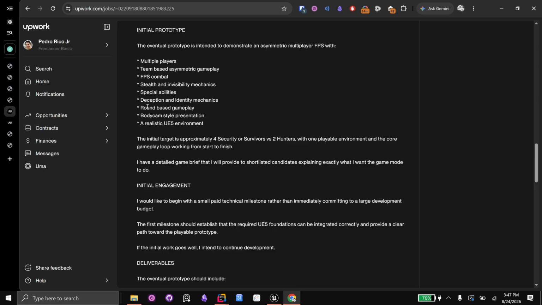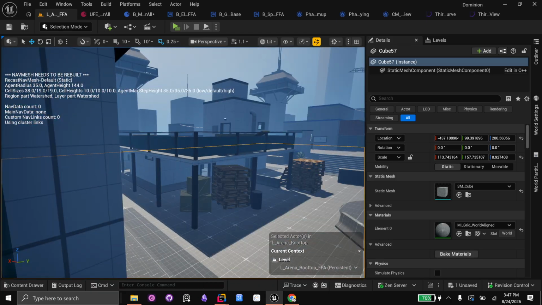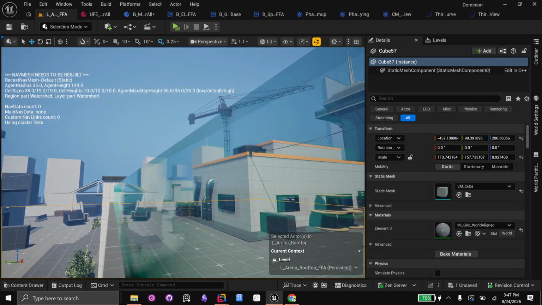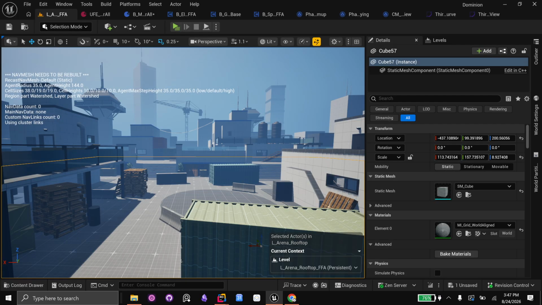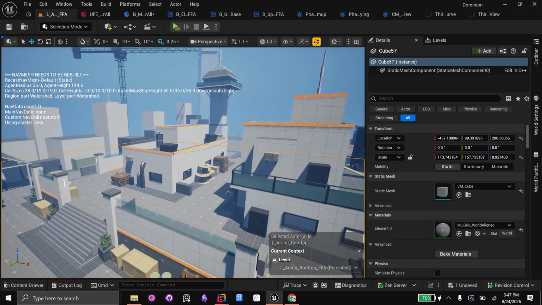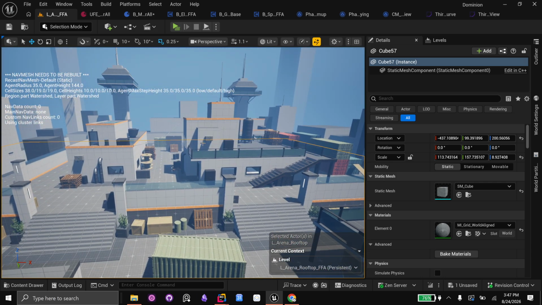Round-based gameplay. I already showed you that. Easy to do. Body cam style presentation. Easy to do. Realistic Unreal Engine 5 environment. Pretty easy to do. This is from a random asset pack I got online. Very cheap. We can just find whatever asset packs you want for your horror game. Initially, though, I would recommend just starting off testing in a free level like this, and then in the background we can figure out what kind of environment you would want for your horror game.